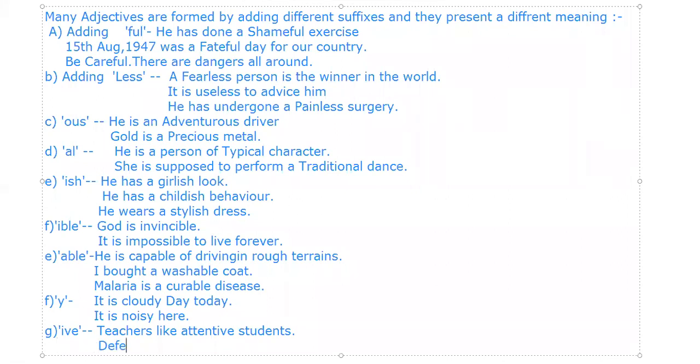Defective. Defective goods can be returned. Right? So this is how we can use these words. Next, I am using ly.